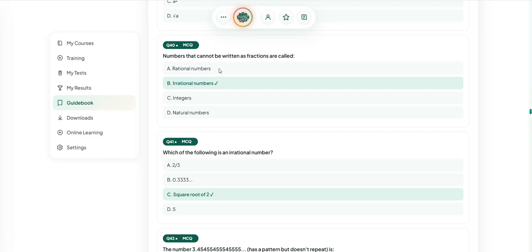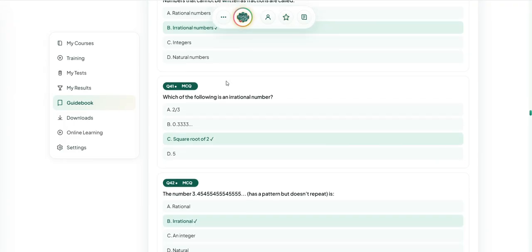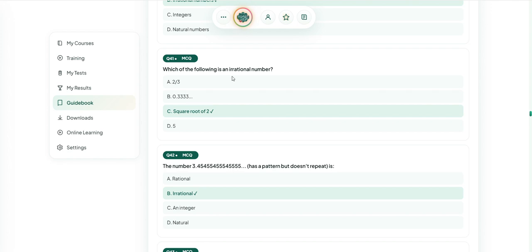Numbers that cannot be written as fractions are called irrational numbers. Rational numbers वो होते हैं जो a by 1 के रूप में, यानी कि divide की शक्ल में, fraction की शक्ल में लिखे जा सकते हैं। और irrational होते हैं जो fraction की शक्ल में नहीं लिखे जा सकते। Numbers that cannot be written as fractions are called irrational numbers.